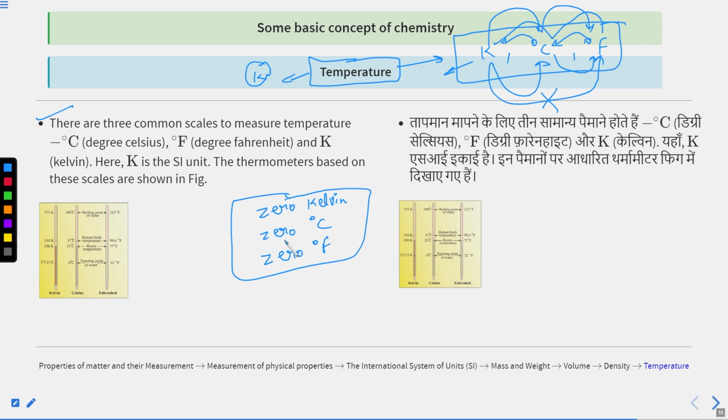But out of these three values, only the first one, 0 Kelvin, is the absolute zero. The others are not absolute zero, because you can go to negative temperatures in those scales. So 0 Kelvin means absolute zero.